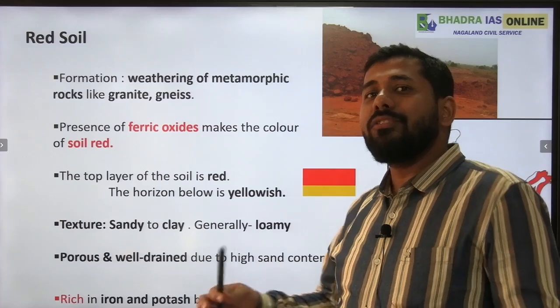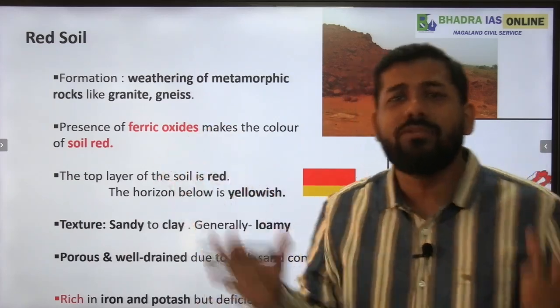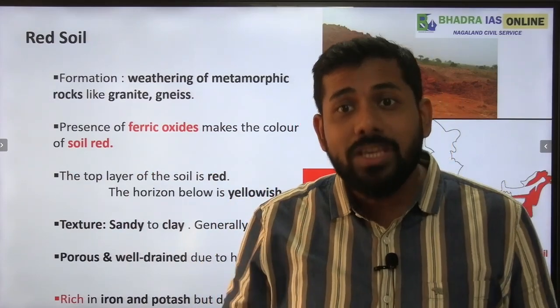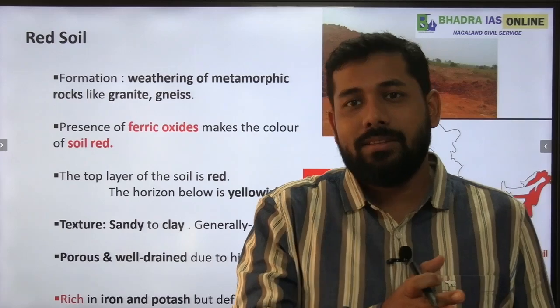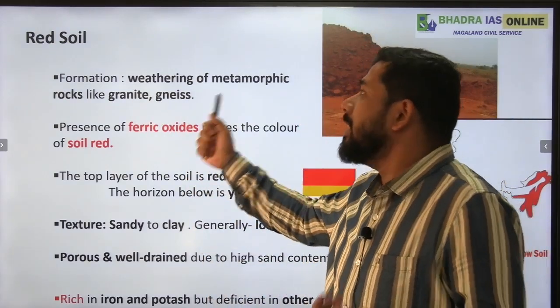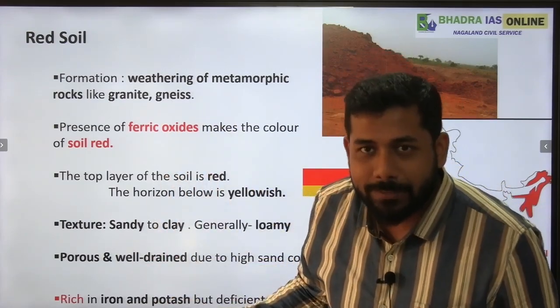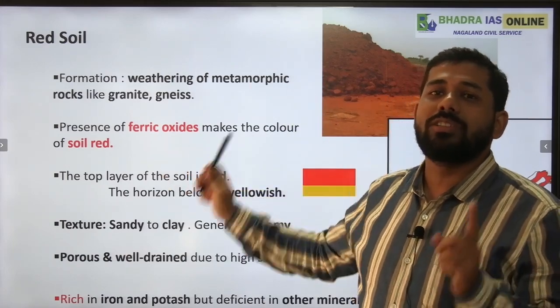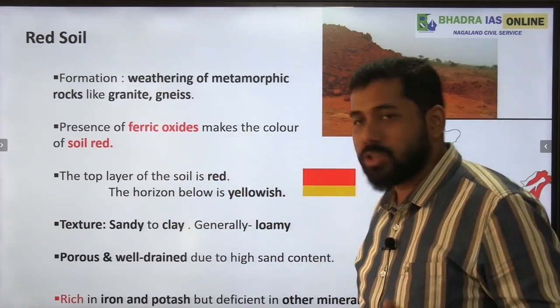Basically, any soil for that matter forms by the weathering of rocks, right? Weathering of rocks means when the rocks break away. So it may be granite, it may be gneiss, it may be anything for that matter. Now, why is it red in color? Because of the presence of iron oxides or ferric oxides with this rock.